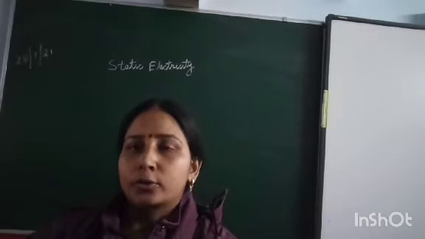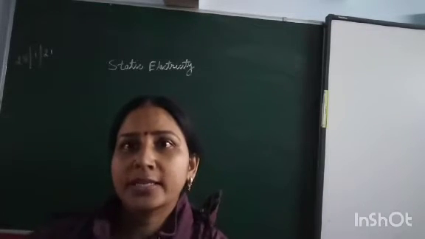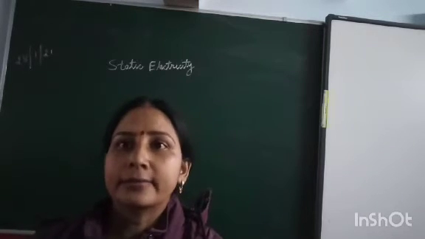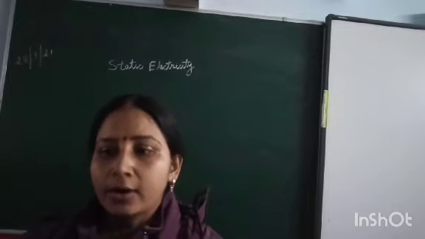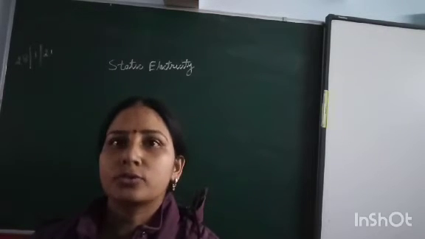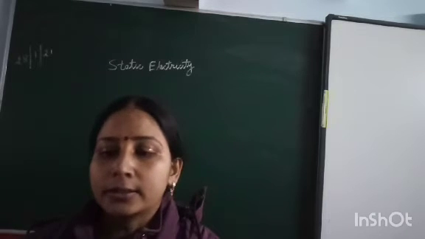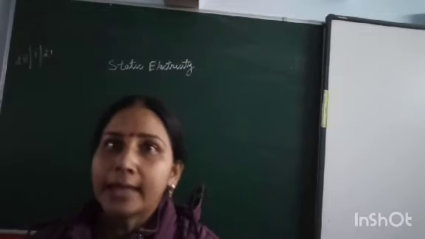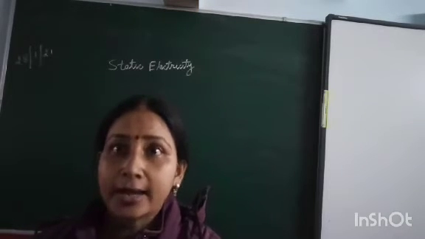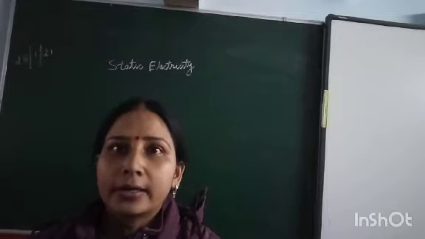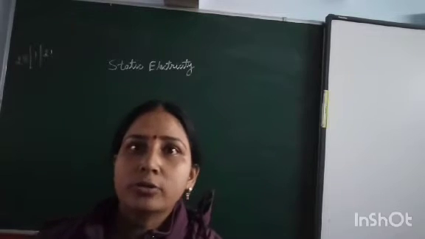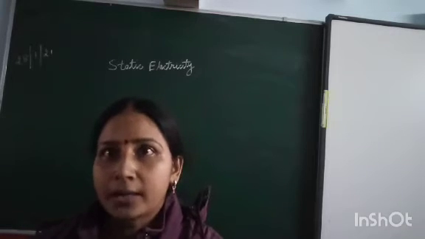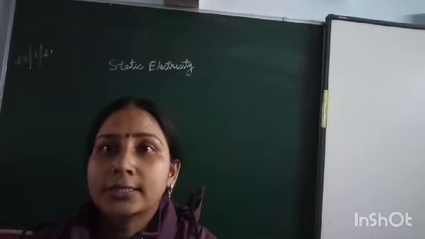Students, today I'm going to discuss the next part of the chapter on electricity, and that is static electricity. The electricity which we use in our daily life for various processes, like switching on the fan or tube light, is due to the motion of charges. That part is called current electricity. Anything in motion, where the charges flow, is considered part of current electricity. In this part I am going to discuss charges at rest.